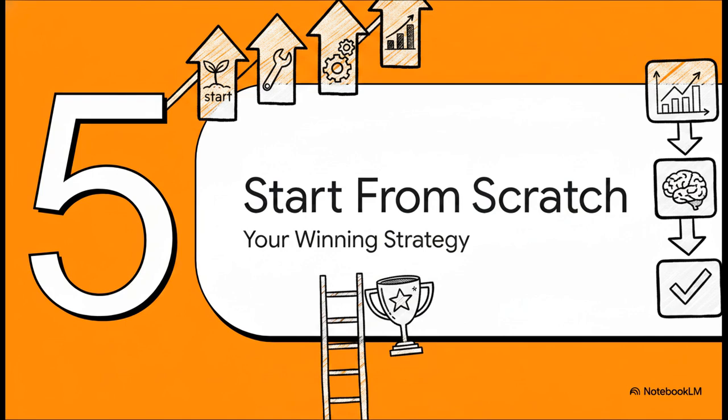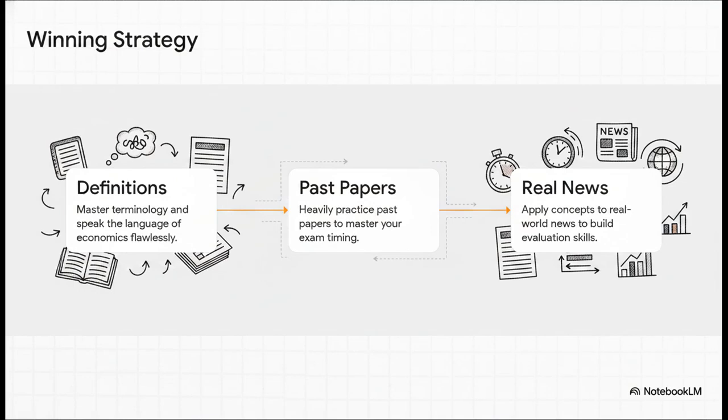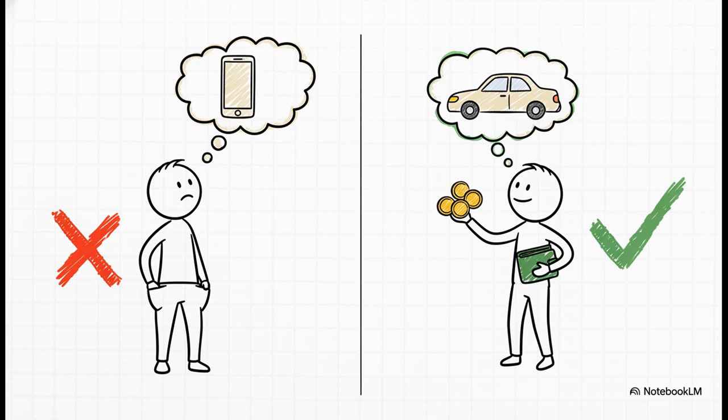Finally, we arrive at Section 5, Tips to Start from Scratch, Your Winning Strategy. To wrap things up, here's a pretty foolproof plan to get you started right now. Step 1 is mastering those definitions. You literally have to speak the language of economics flawlessly. Step 2 is heavily practicing past papers so you can master your timing. And step 3 is taking what you learn and actually applying these concepts to real-world news stories to build up those critical evaluation skills.